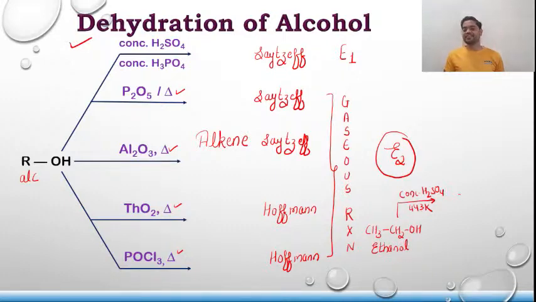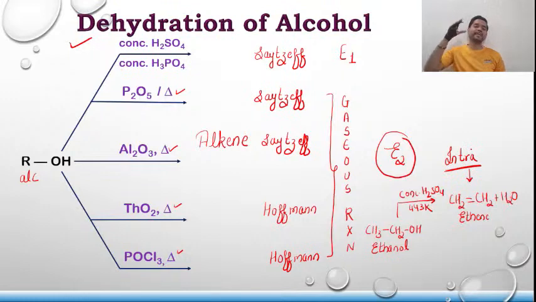So when this ethanol is treated with concentrated H2SO4 at 443 Kelvin, the product formed will be CH2=CH2, that is ethene. It undergoes dehydration quickly, and this first reaction is known as intramolecular dehydration. Why is it intramolecular? Because the dehydration is taking place inside ethanol itself. There are no two ethanol molecules involved.